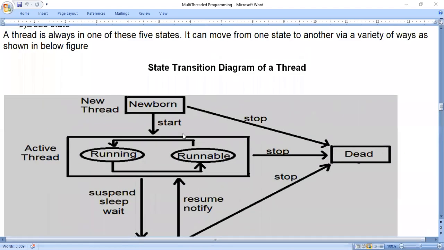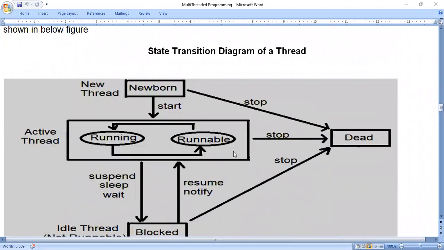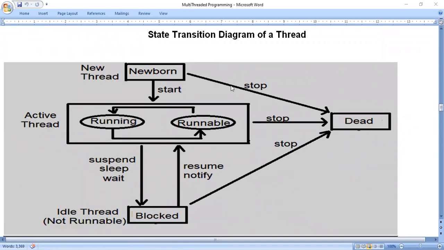So this is the life cycle of a thread. We can call this diagram a state transition diagram of a thread. Whenever we say there is a multi-threaded programming concept, a thread is nothing but a part of a program. It has its own execution path. So when we say a thread is created or a thread is working, we can consider this diagram.